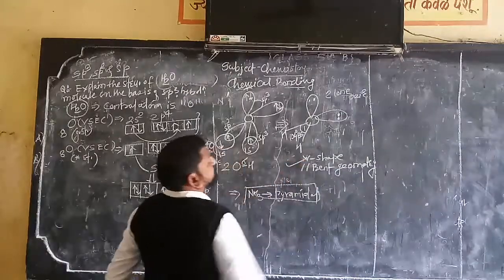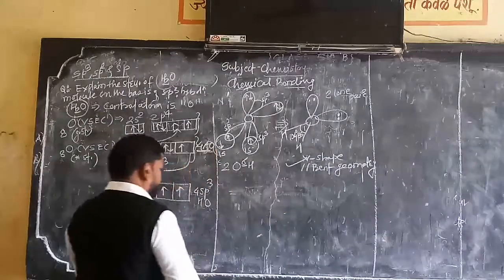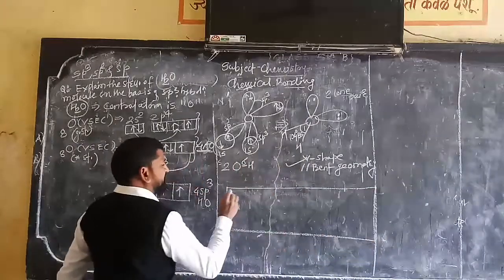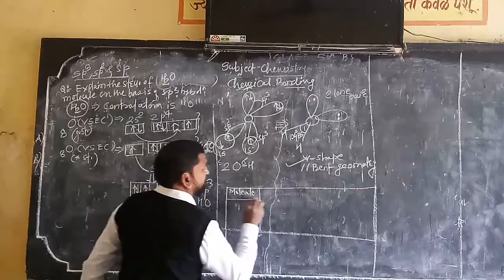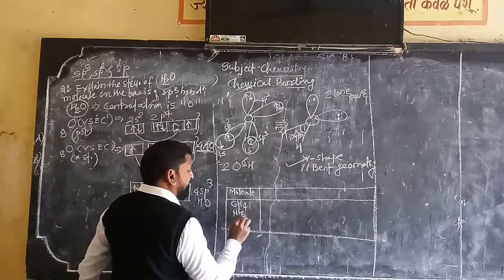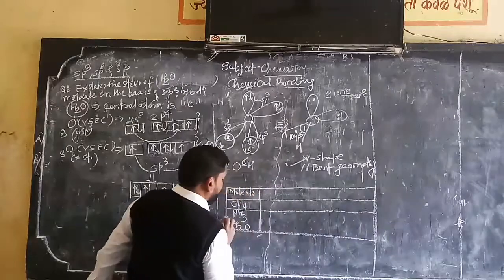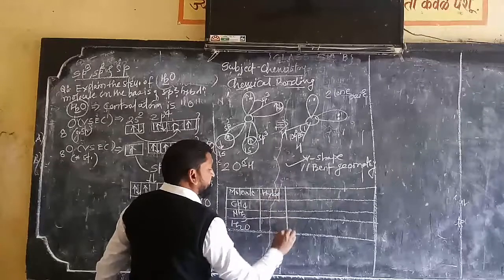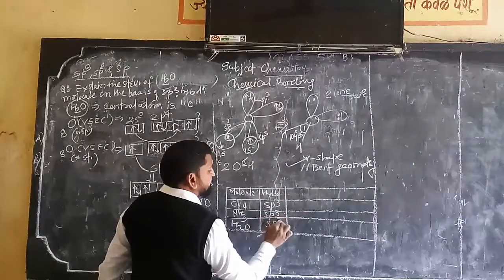Now this is about the formation of the water molecule. In short, for the molecules methane, ammonia and water: what is the type of hybridization? sp3, sp3 and sp3.